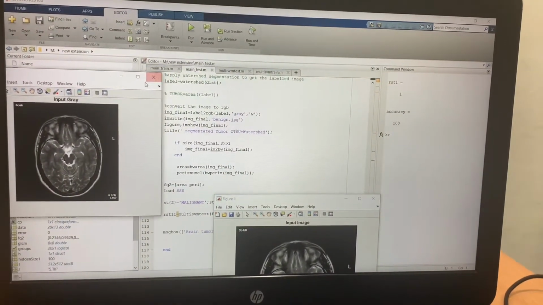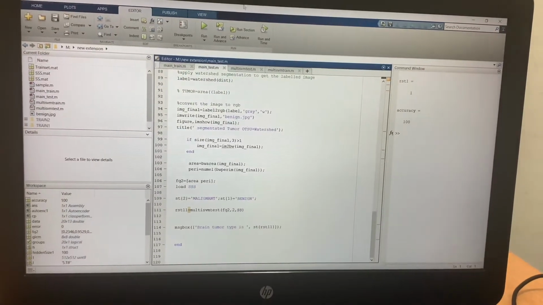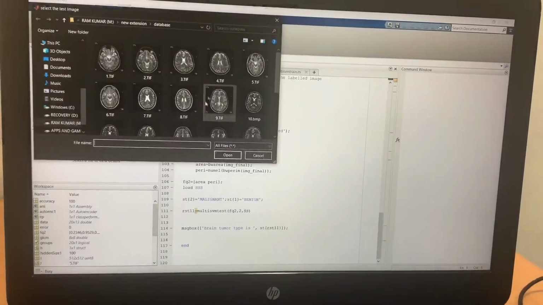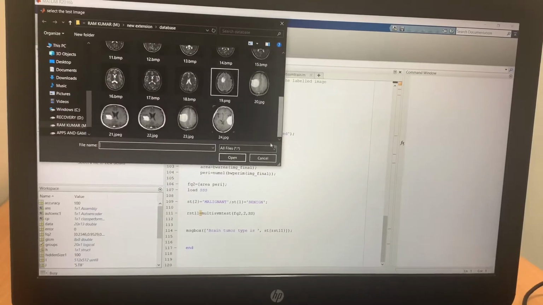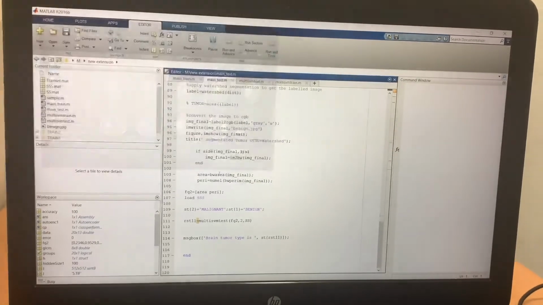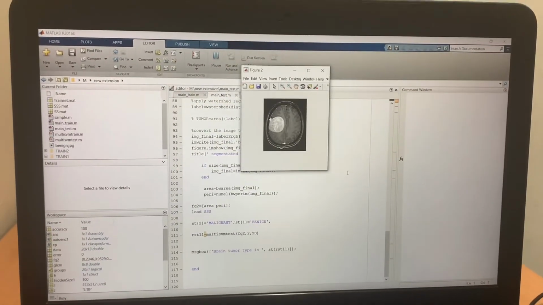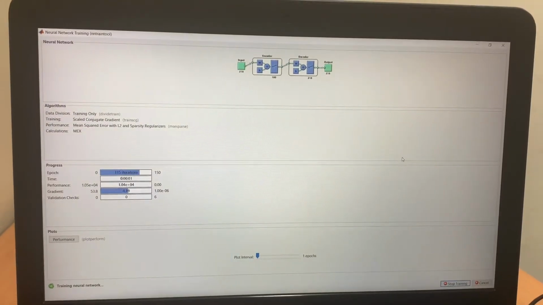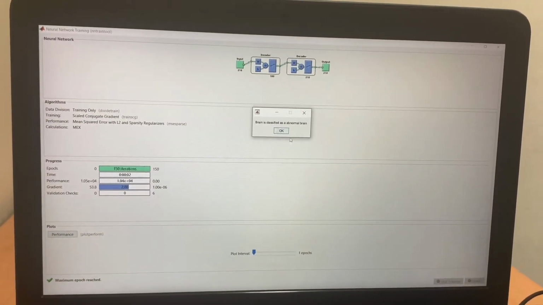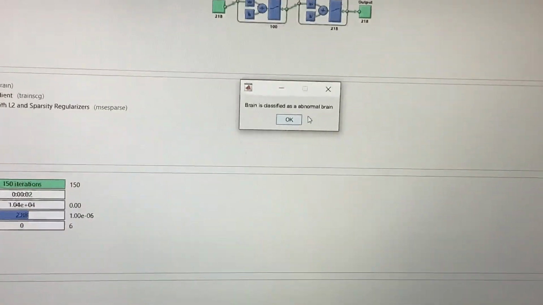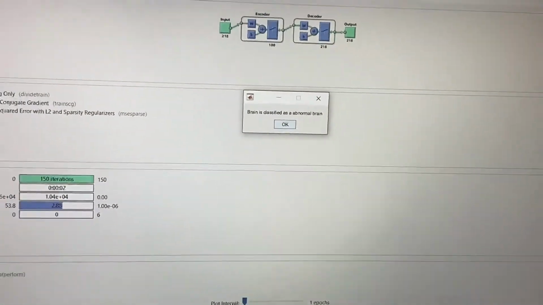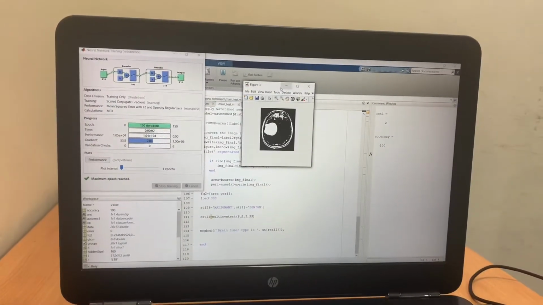Now let us feed another brain. The brain is classified as abnormal brain.